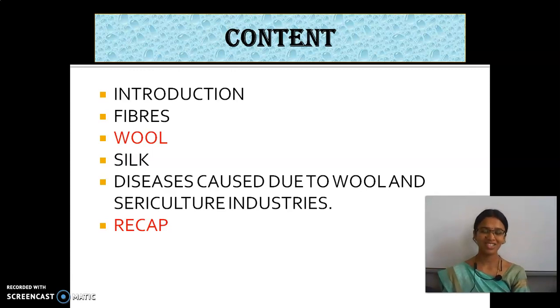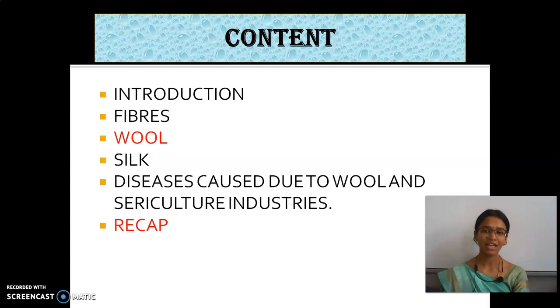What are natural fibers? What are the natural sources of fibers? They are plant source and animal source. Now tell me examples of plant source of fibers. Plant sources of fibers are cotton and jute.